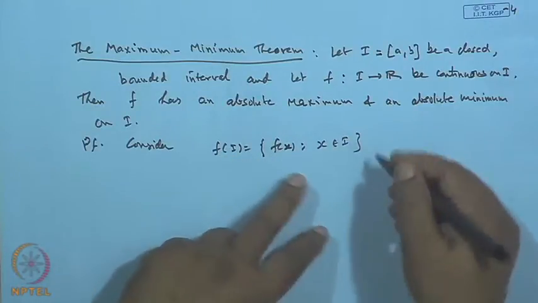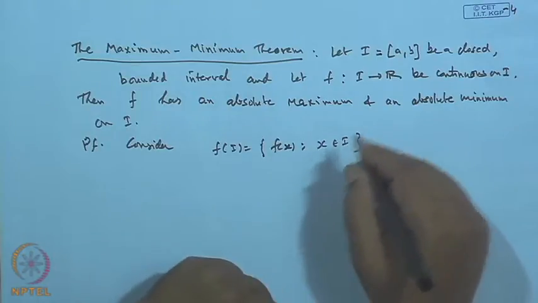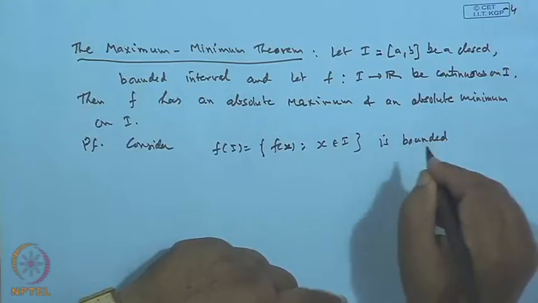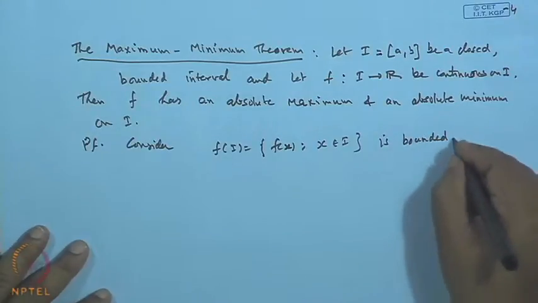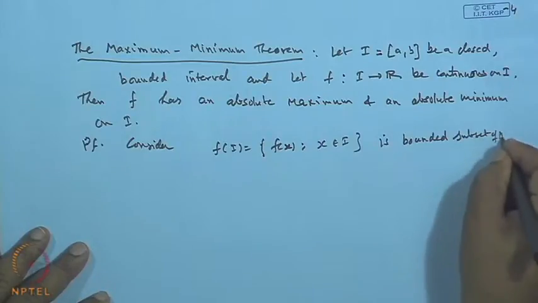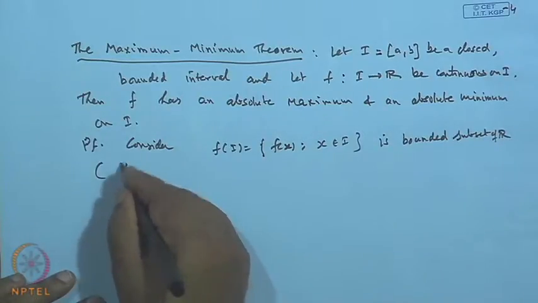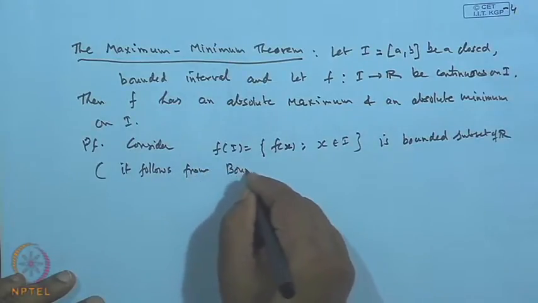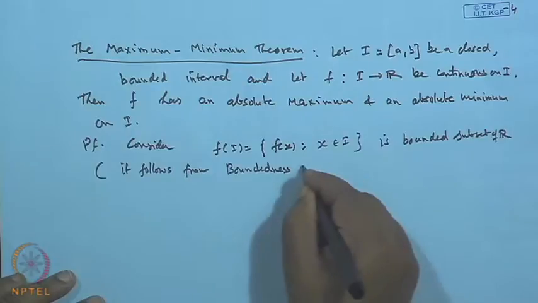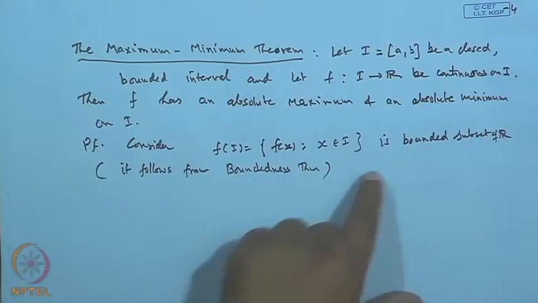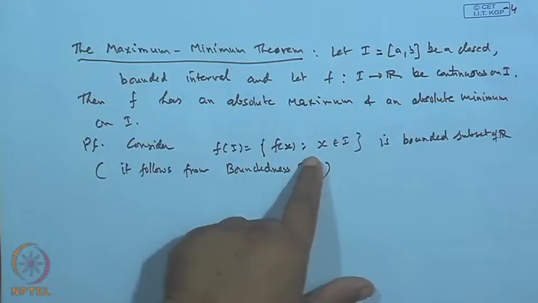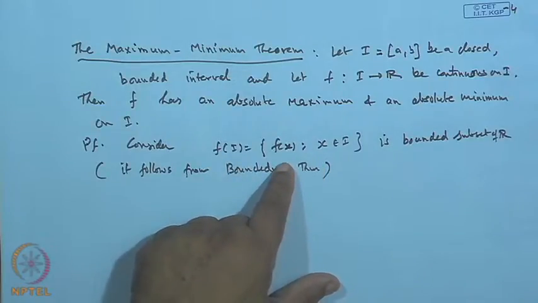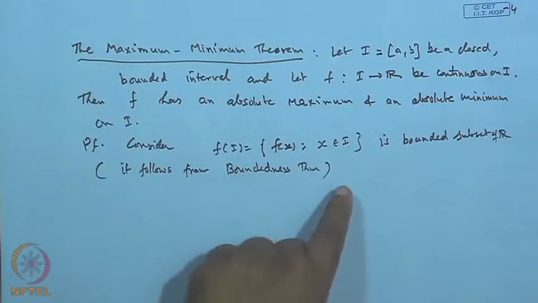Now, this range set f(I) is clearly a bounded subset of R, and this follows from the previous boundedness theorem, because we have seen that if I is a closed bounded interval and f is a continuous function, then f is bounded on I, that is, the range set will be a bounded set.